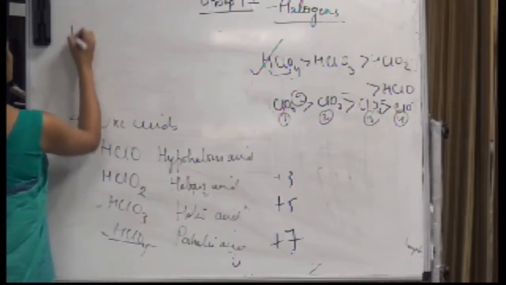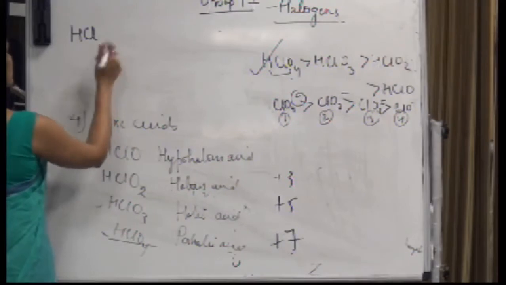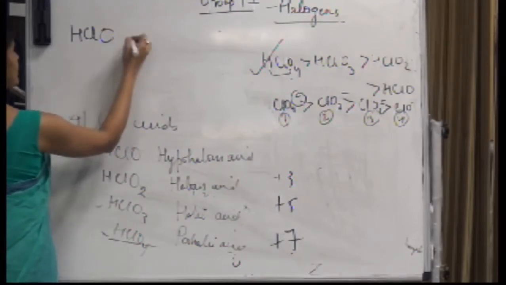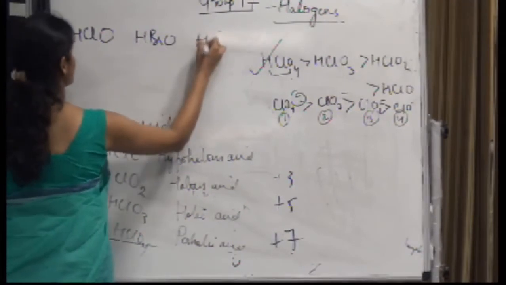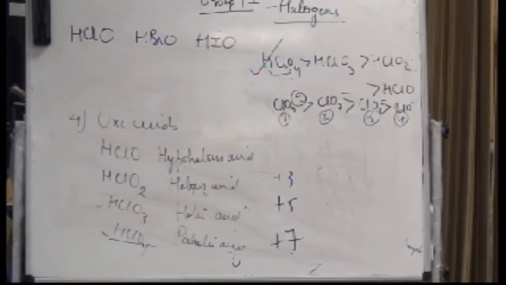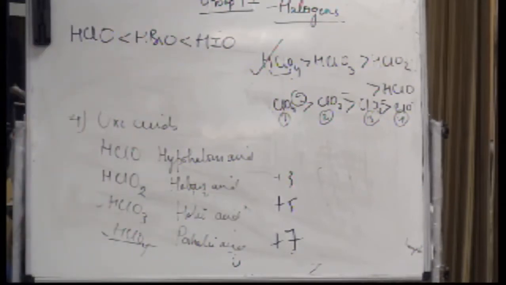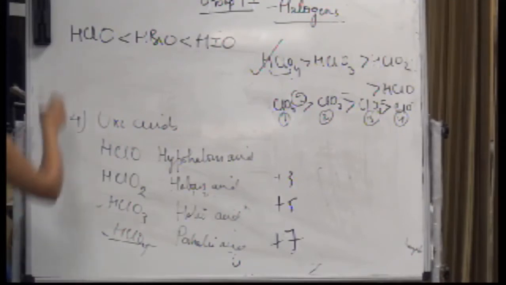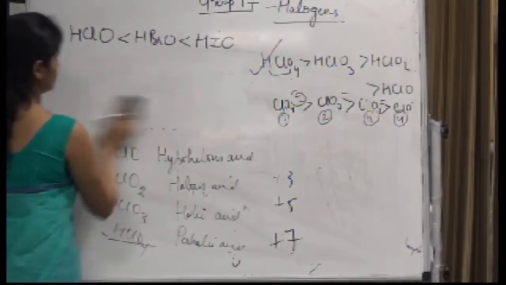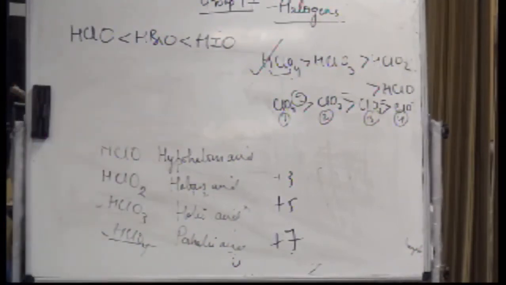But what if I want to compare the oxo acids of the same family: HClO, HBrO, HIO. HIO would be more acidic than HBrO and then HClO. Again, the reason is more electronegative, right? Obviously, atomic size is increasing and hence the bond is getting weakened, and hence it can easily give away that hydrogen.